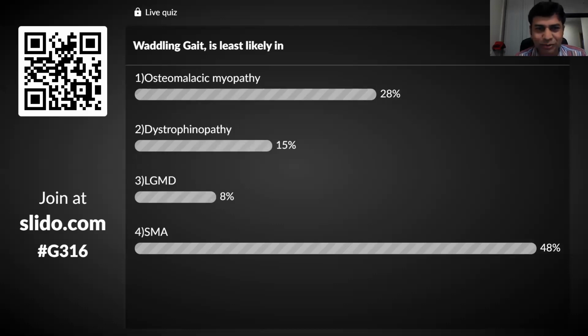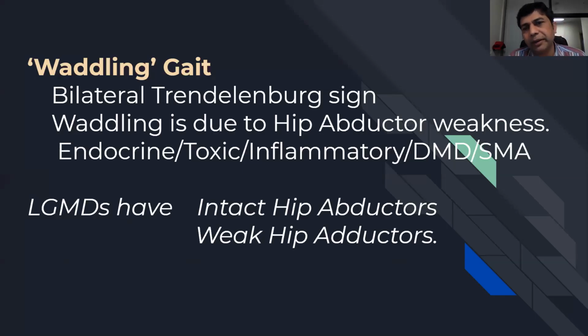Okay, fine. I think I'll need to tell you the answer. So the answer is limb girdle muscular dystrophy, and this we had discussed last time in the case also. See, waddling gait basically means weakness of hip abductors, and it is actually the Trendelenburg sign. Trendelenburg sign means the pelvic drop during the swinging phase of the limb, and this happens because of the weakness of the abductor muscles, gluteus medius and gluteus minimus. Now, waddling gait, normally we associate with all the myopathies, and you can see the list, practically all myopathies will waddle because of the weakness.